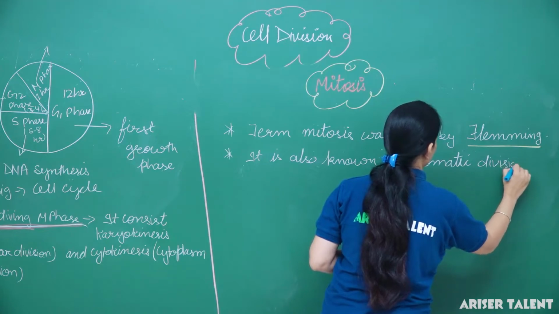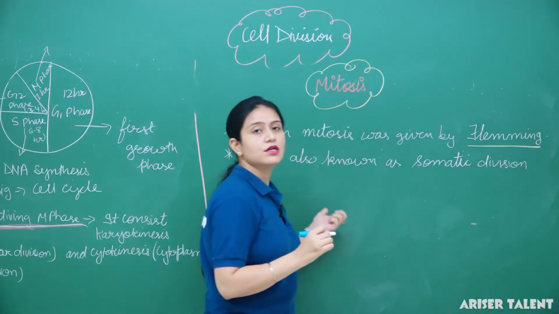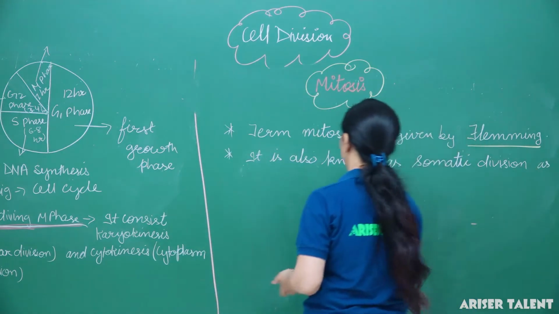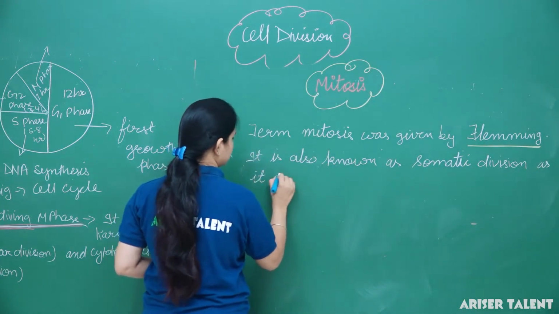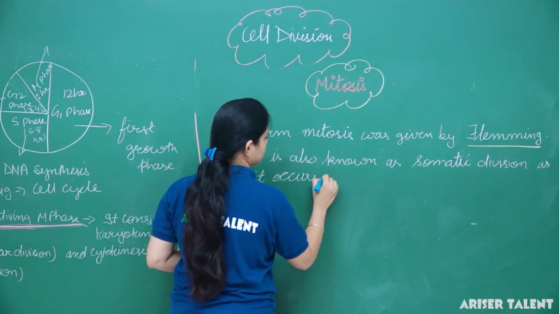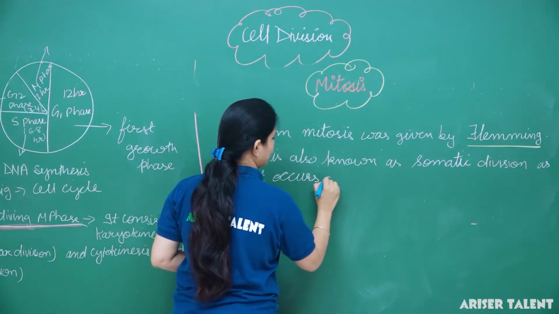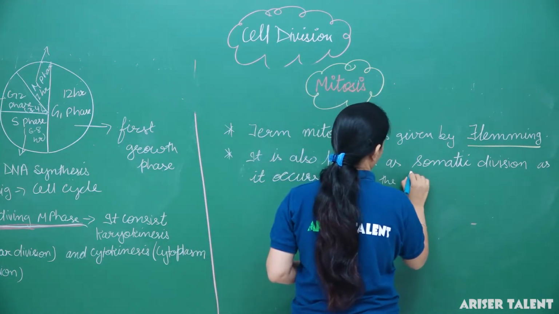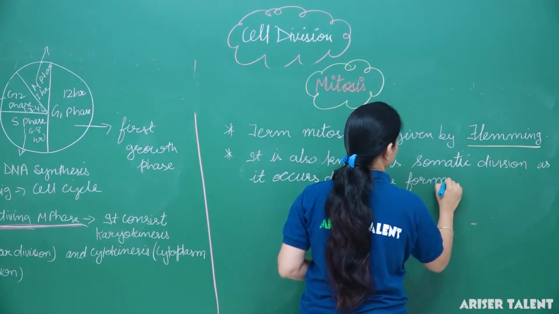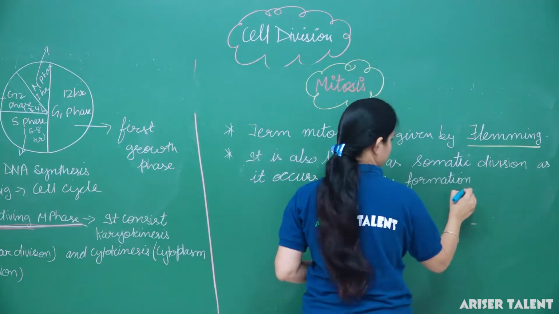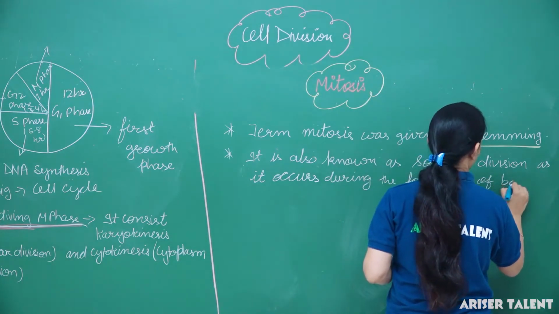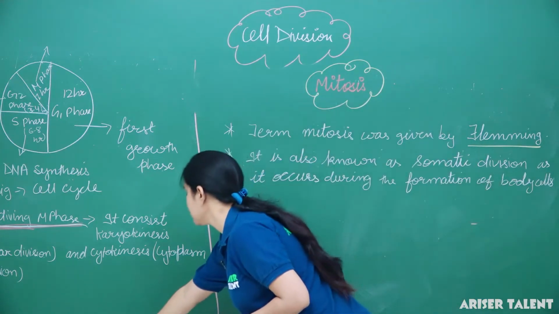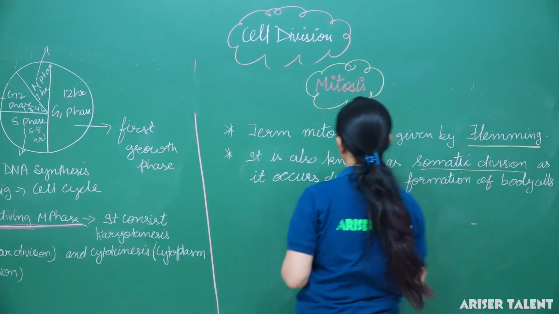Why is it known as somatic division? Because it occurs during the formation of body cells. So we can say it is also known as somatic division.